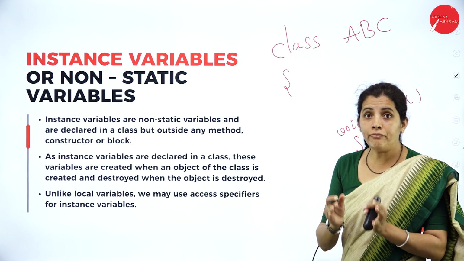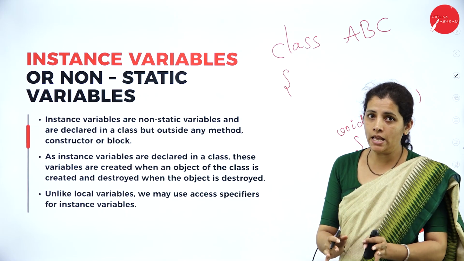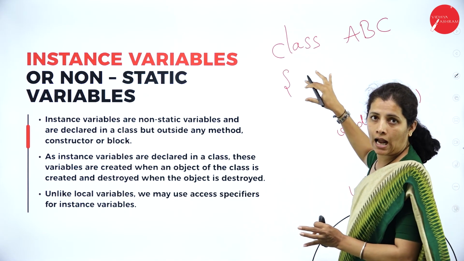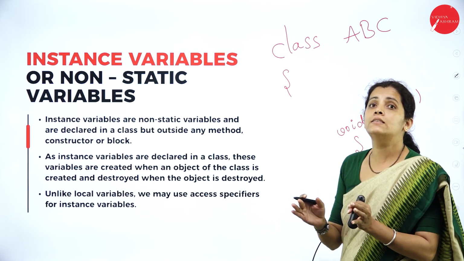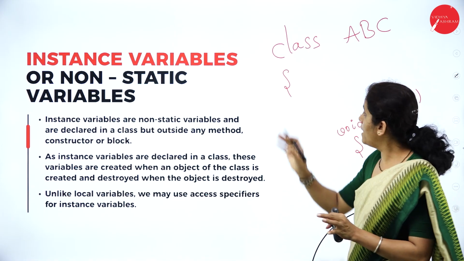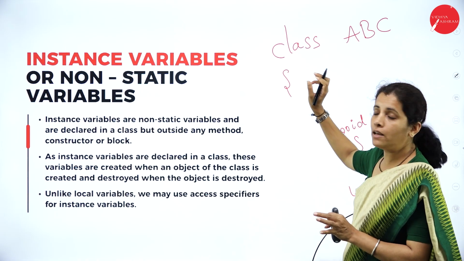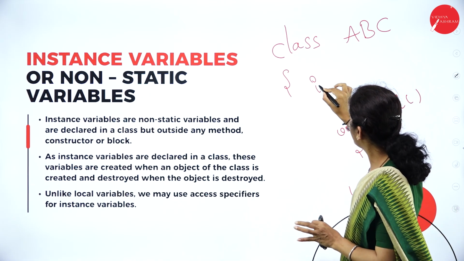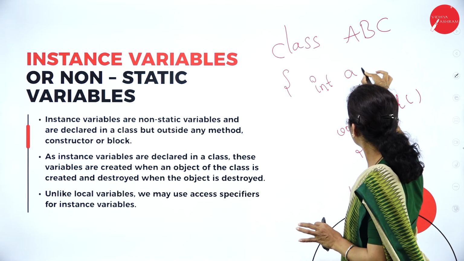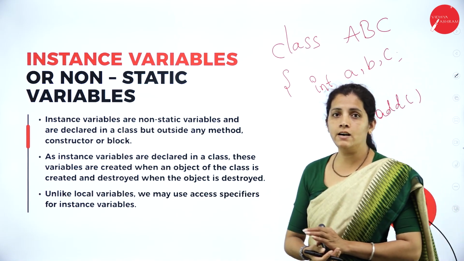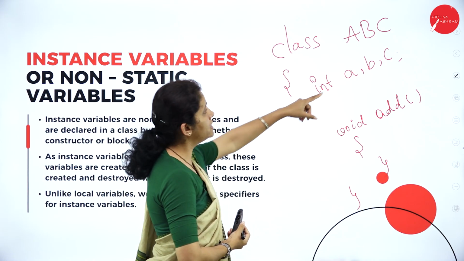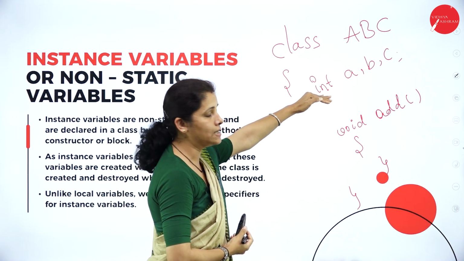Now, if I declare the variable within the class, in the sense inside the class and not inside the method, for example int A, B and C. See here, I am declaring these variables inside the class.